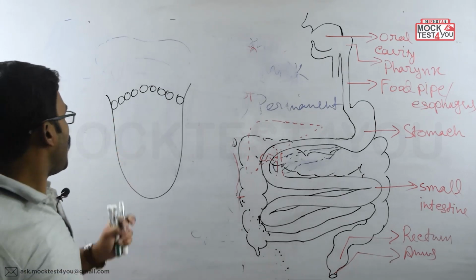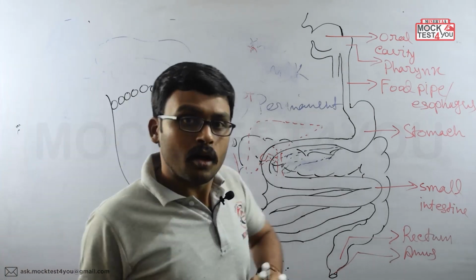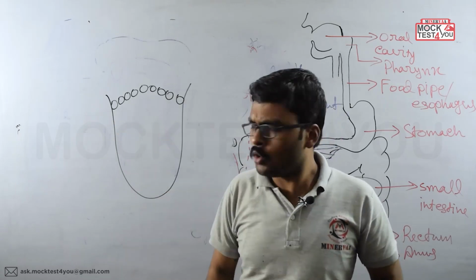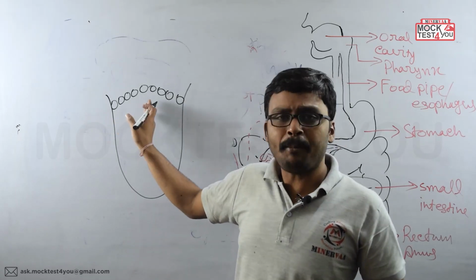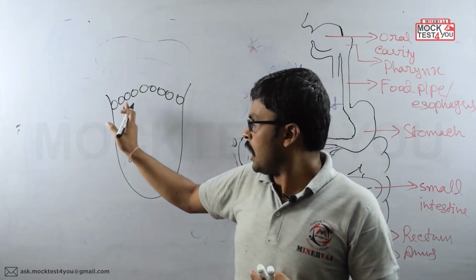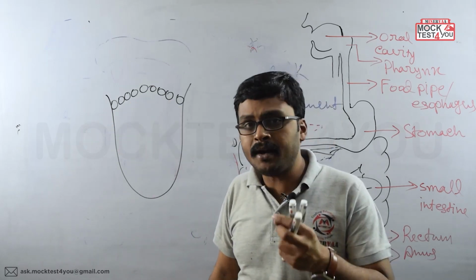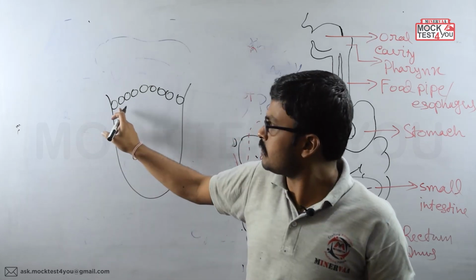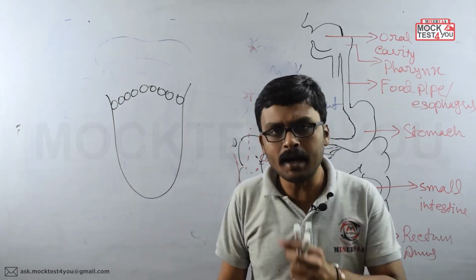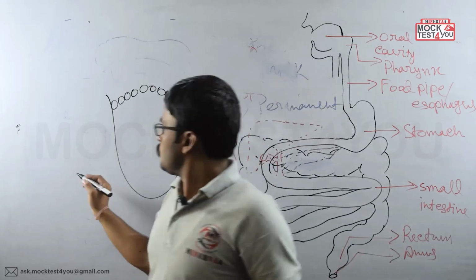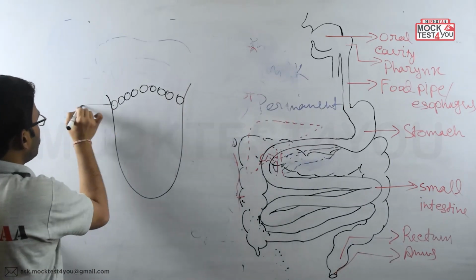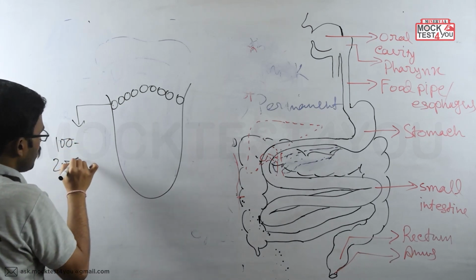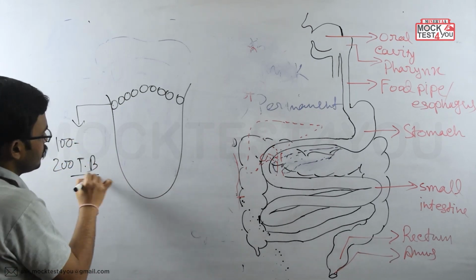Towards the back of the tongue we'll get some larger papillae structures, okay, and each of these papillae contains around 100 to 200 taste buds, okay, clear?